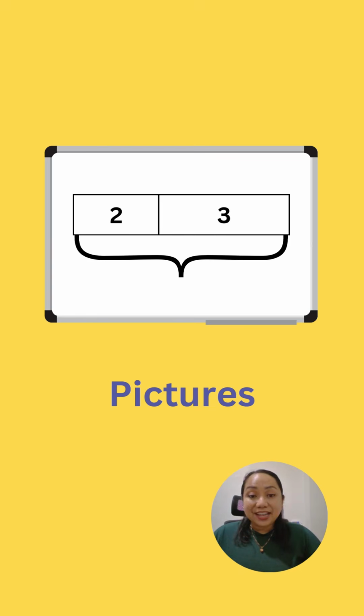Now, once they understand that, we can now use pictures to represent the addition process. So here we're using bars. So the shorter bar, which is labeled 2, is put together with the longer bar that's labeled 3. And to get the total, we are actually putting the 2 sets together.